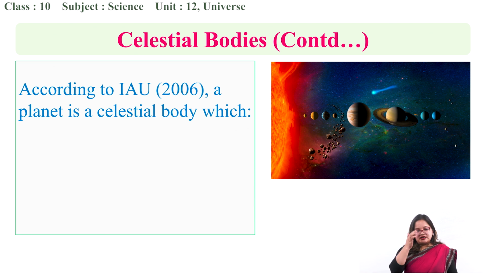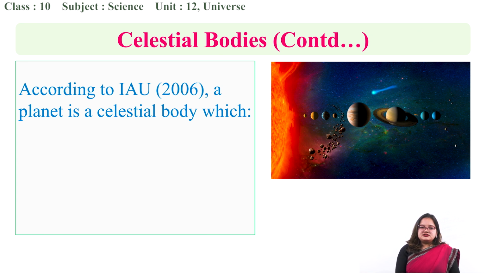Okay, now let's look at this. You might be thinking this is an image of the solar system. It is, but we will be discussing here the planets, which is another common celestial body that we have heard. So according to the IAU, International Astronomical Union, basically this organization is related to astronomy. They have certain criteria to define celestial objects as well.